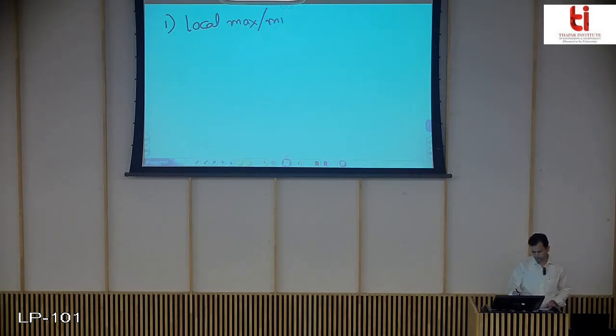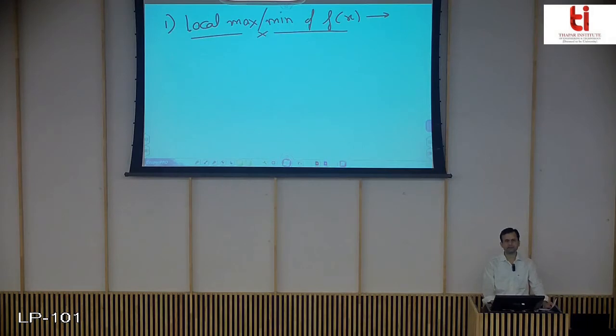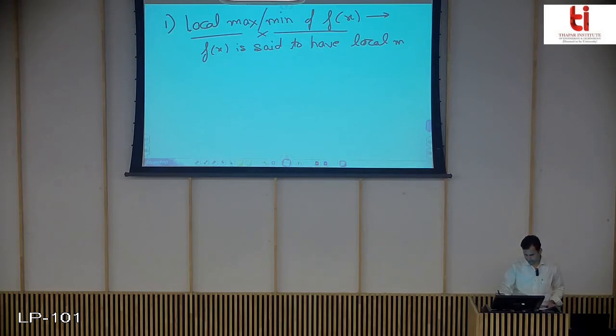minima of function f(x). The main motive behind reviewing these points for local extreme values of a single variable function is so that you can correlate the things with the extreme values of a two variable function. So local maxima minima, you know this very well: f(x) is said to have local maxima. We are here discussing local maxima at point x equals c of its domain,